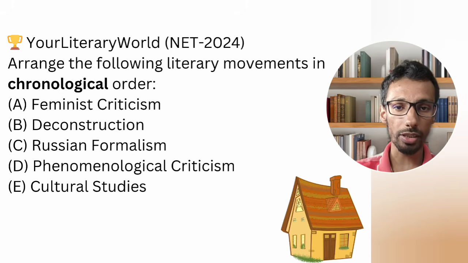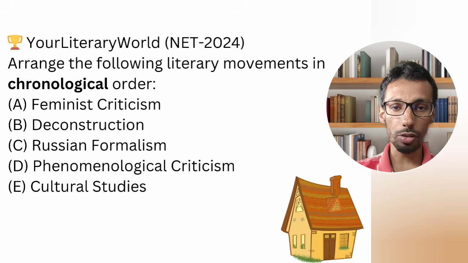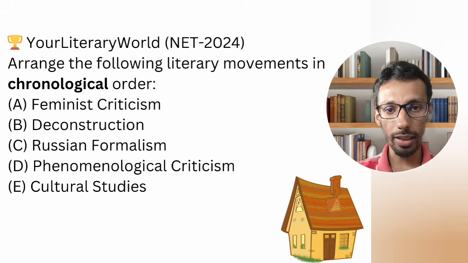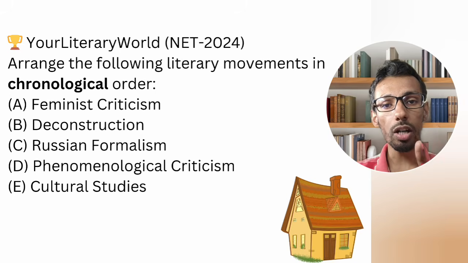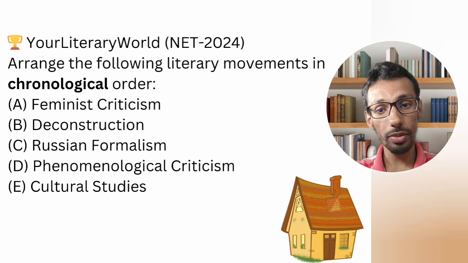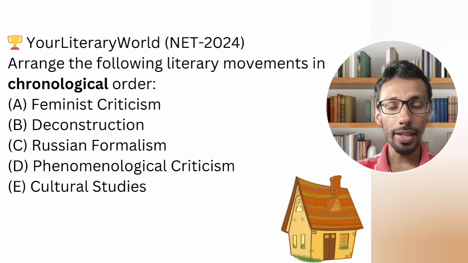At the same time, when it comes to feminism or eco-criticism, although right now we are not using the term eco-criticism at all, we are using environmental humanities. But in terms of eco-criticism also, you are going to find different waves, just like you can see in feminism. So this is the pattern that you have to be careful of: whatever literary theory or literary movement you are reading, first go for when they came, when they published their ideas, when these movements came into existence. In the options: feminist criticism, deconstruction, Russian formalism, phenomenological criticism, and cultural studies.